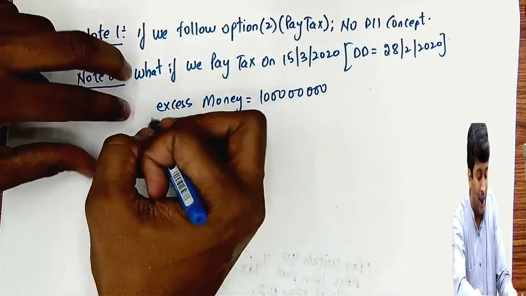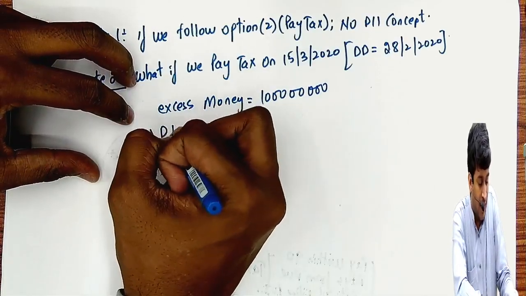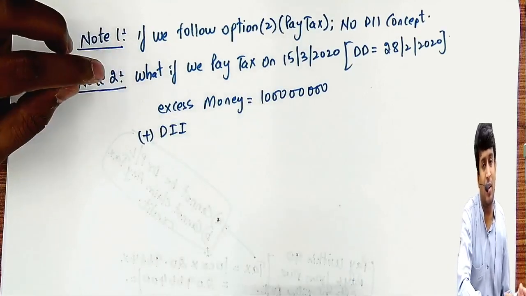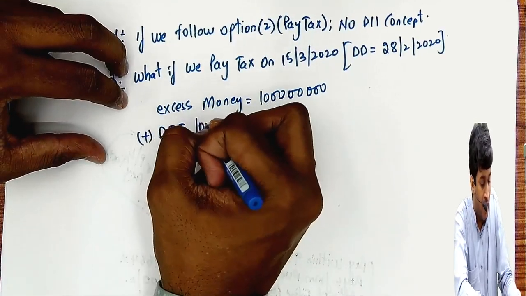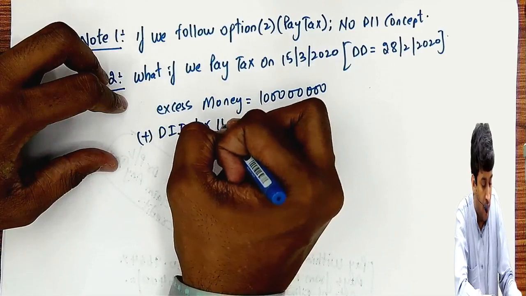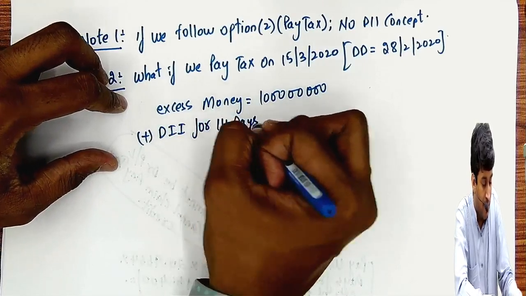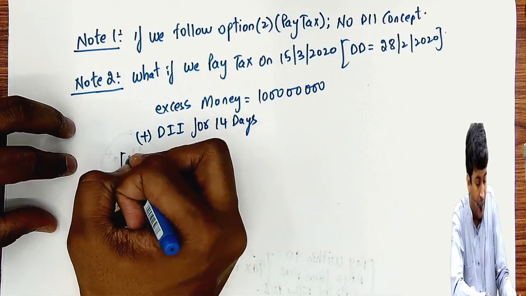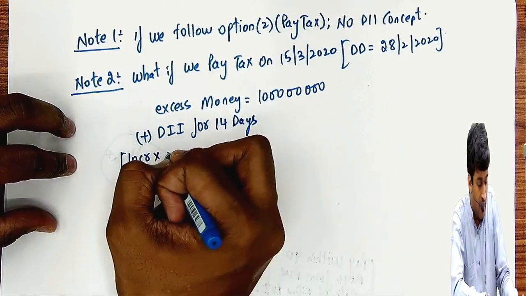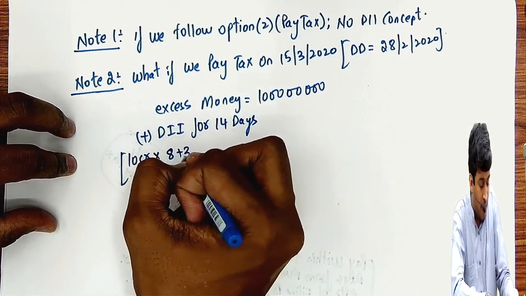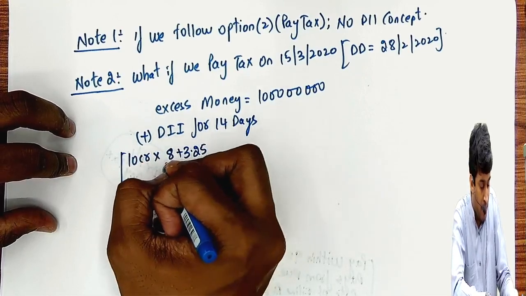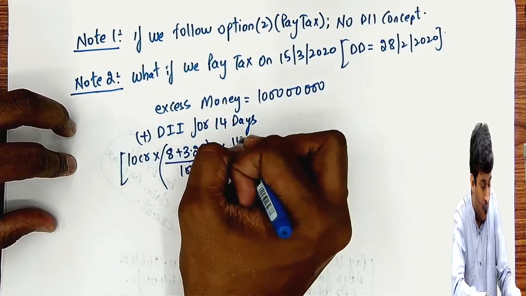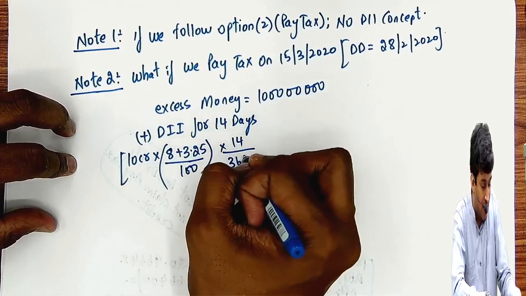For that 15 days, we will calculate DII. Deemed interest income will be calculated for 15 days, or you can say for 14 days, 1st March to 14th March. How will that be? 10 crores into 8 plus 3.25% by 100 into 14 by 365 days.